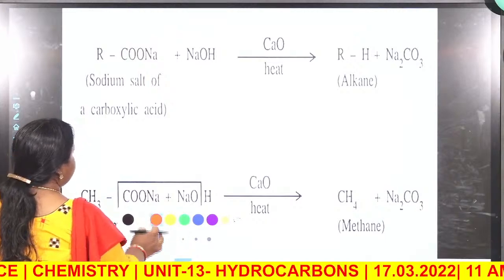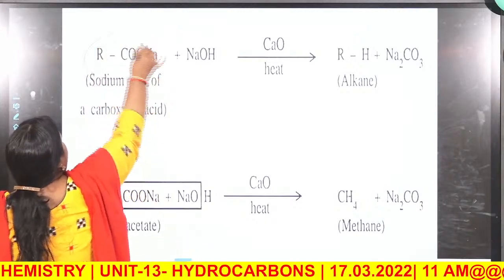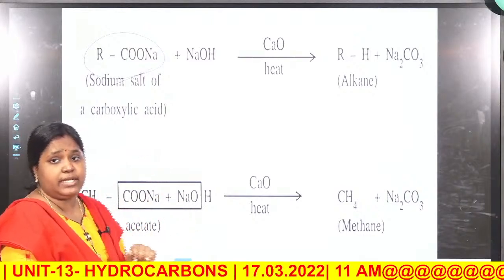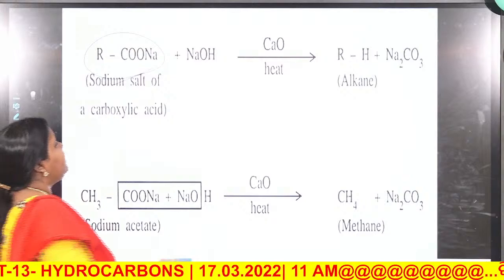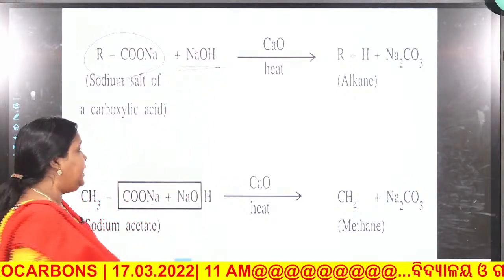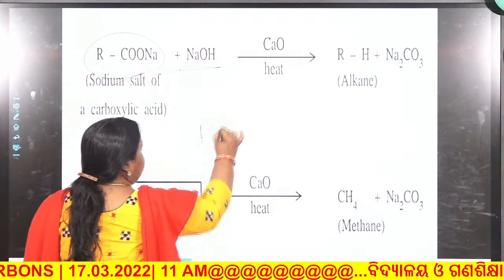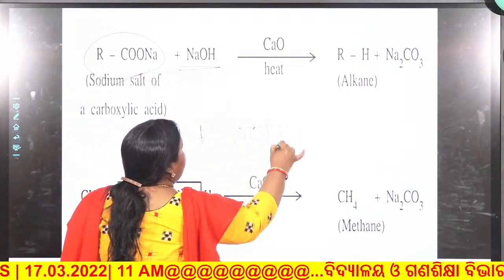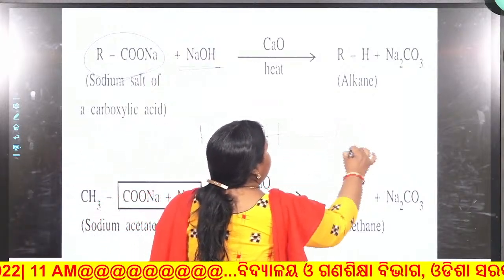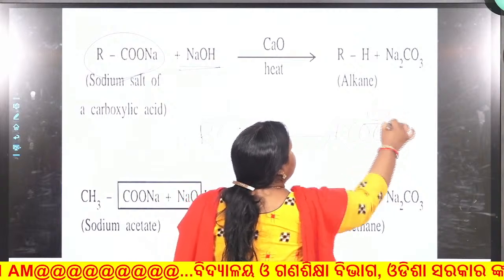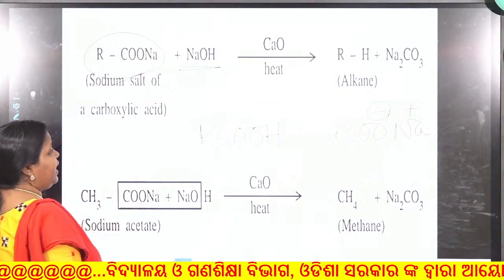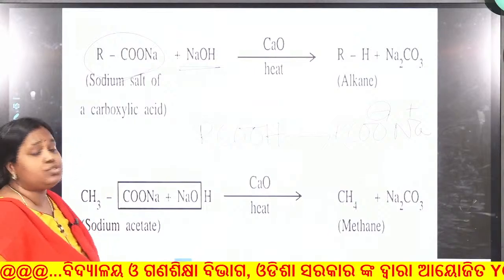So, mark what is happening here. Now, the sodium salt of carboxylic acid. You are taking carboxylic acid. Now, carboxylic acid will react with sodium hydroxide forming sodium carboxylate. Instead of using carboxylic acid, actually we are converting it into its salt, that is RCOO minus Na plus. Then it will react with sodium hydroxide producing alkane and sodium carbonate.